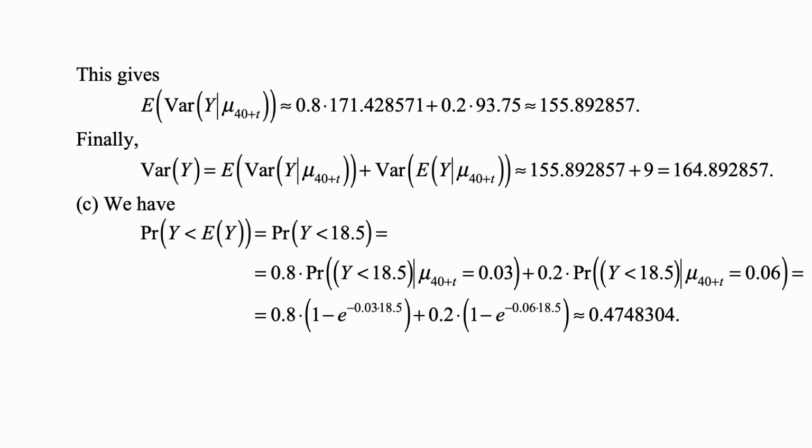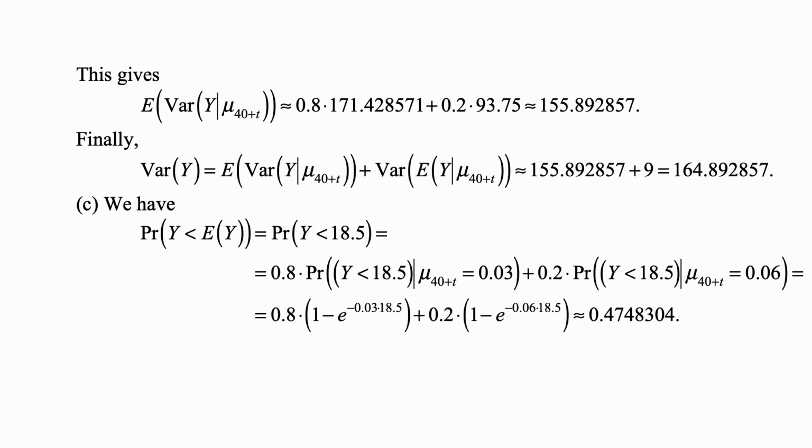And then we need the expected value of that, which is 0.8 times 171.428571 plus 0.2 times 93.75. That's approximately 155.892857. And the variance is the expected value of the variance plus the variance of the expected value. So 155.892857 plus 9, and that's 164.892857.